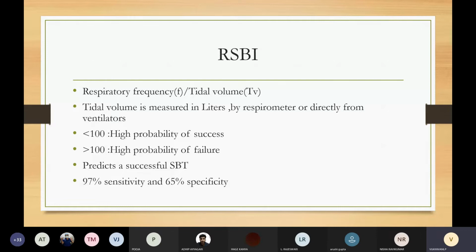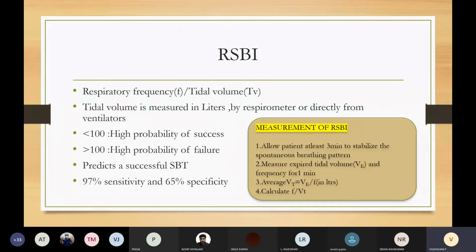Now, how to measure RSBI? Measurement of RSBI. First, allow the patient at least 3 minutes to stabilize the spontaneous breathing pattern. Measure the expired tidal volume and frequency for 1 minute. The average tidal volume is calculated by VE, that is the expired volume over frequency. Now, later on, we can calculate the frequency over the tidal volume. This is the important slide.